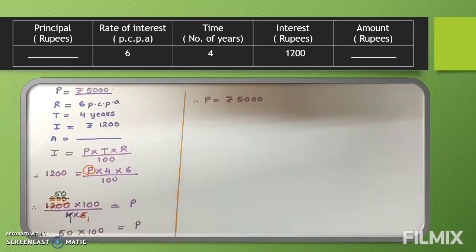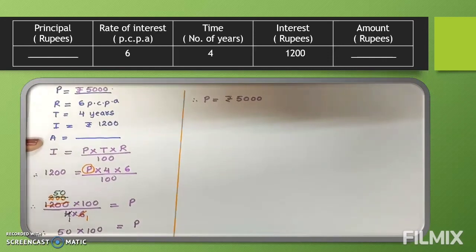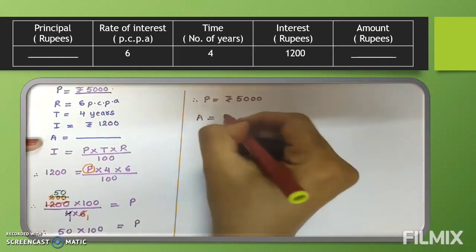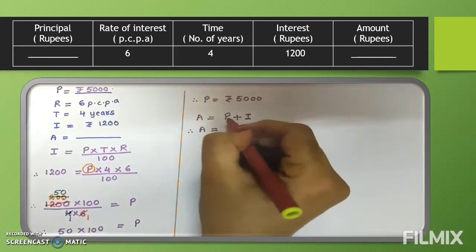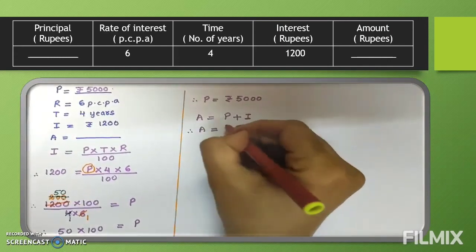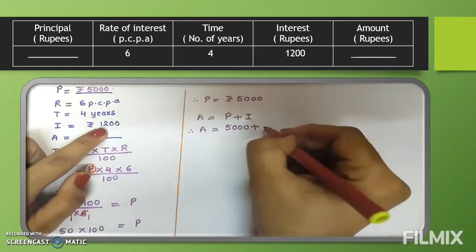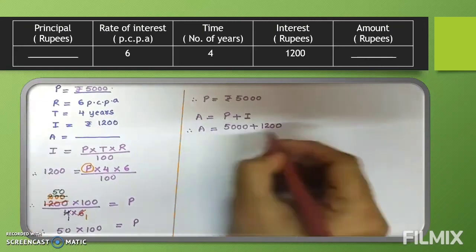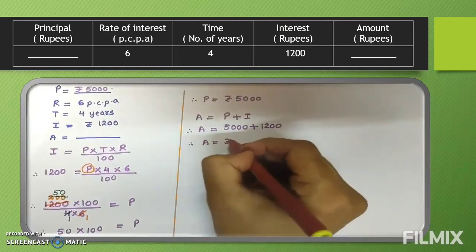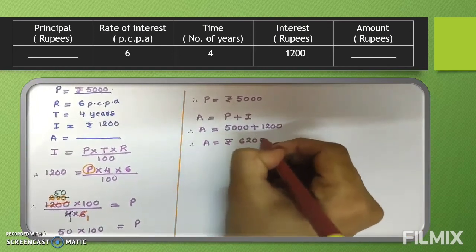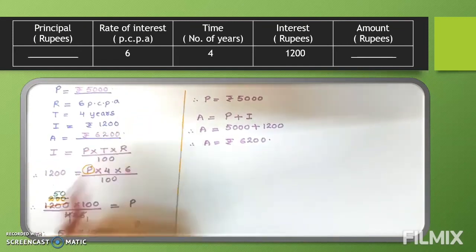Now after that, what are they asking? They are asking A also. Which formula will we use? The formula of A is principal plus interest. So we will write A is equal to P, which we just calculated as 5,000, so 5,000 plus I. I is already given to us, that is 1200. Now add both: 5,000 and 1200, what do we get? Rupees 6,200. So here we will substitute the value rupees 6,200.